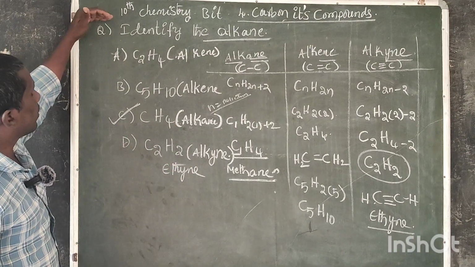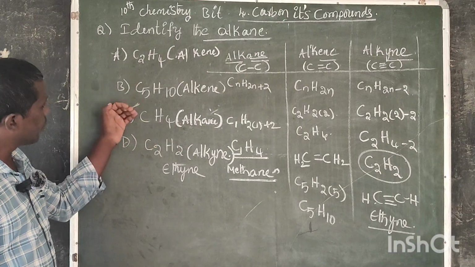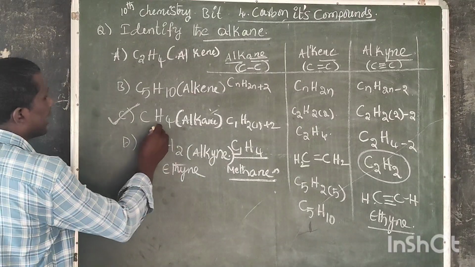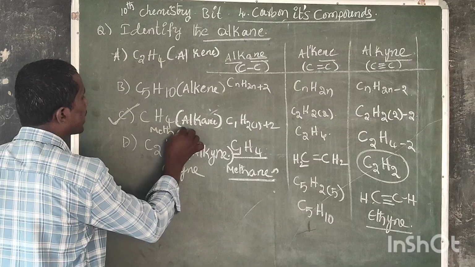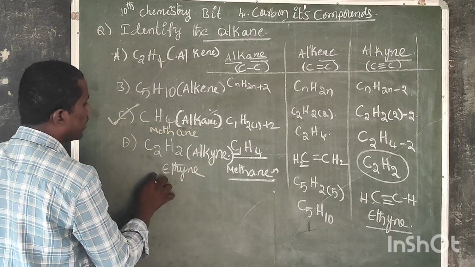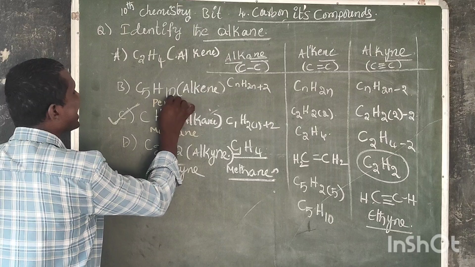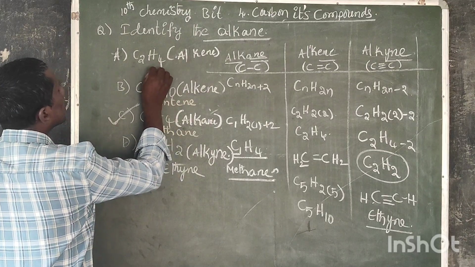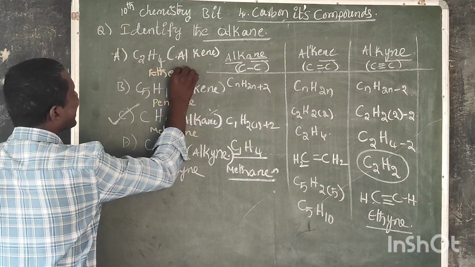So now the alkane is CH4, and we know the IUPAC names: methane, ethyne, pentene, ethene.